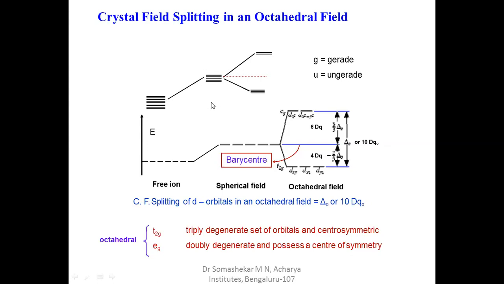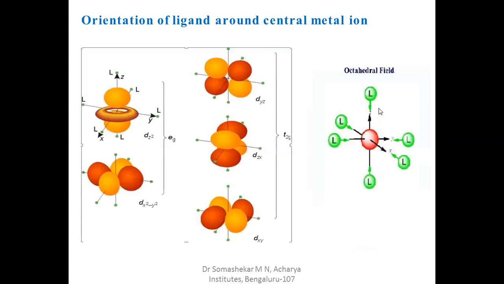Here these 5 d orbitals are in a degenerate state, degenerate orbitals, as in the free metal ion also. That means all the orbitals have the same energy. Here the energy increases, but the degenerate state is retained, and the energy of all 5 orbitals is the same. Now whenever the ligands approach the metal ion, we are discussing the octahedral field. Octahedral field means there are 6 ligands, all approaching the metal ion. How are these 6 ligands approaching the metal ion?